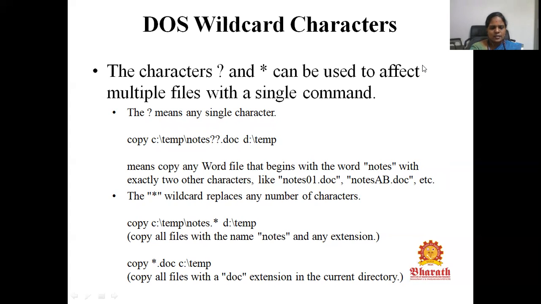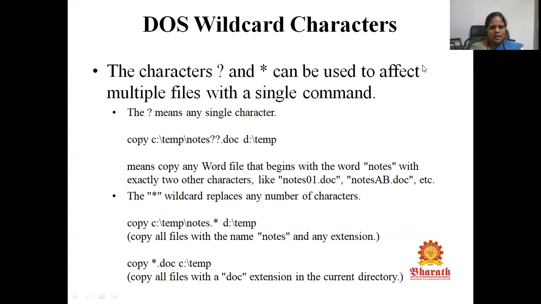Here is another example: copy C temp notes star. This says to copy all the files with the name notes with any extension, that is notes.pdf or notes.document, whatever file it is. If the name is notes, it will be copied.